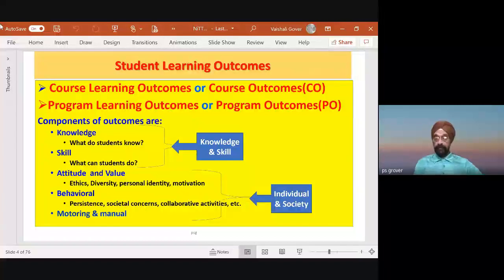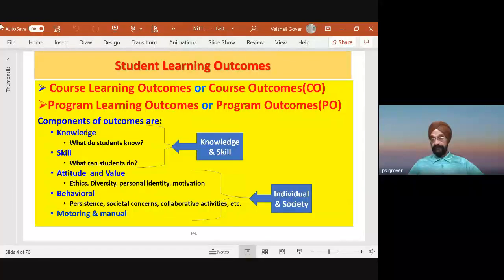And another very important one is motoring and manual skills. Now, if we look at this, motoring means, for example, driving is all right, you know that, but when a student is doing lab work, when a student is taking readings, maybe in the pharmacy, chemistry lab, or physics lab, or engineering lab, the correct way of taking the readings and the precise way of using the instrument is also a skill.